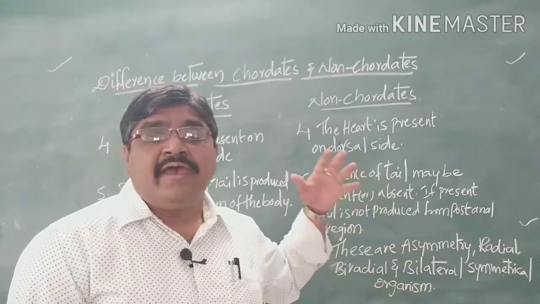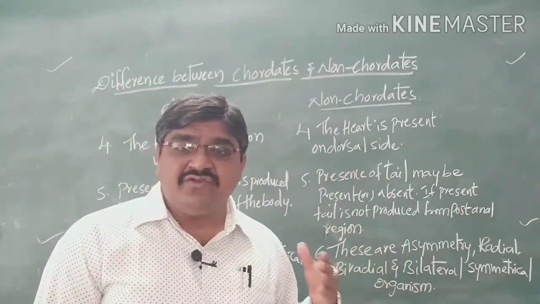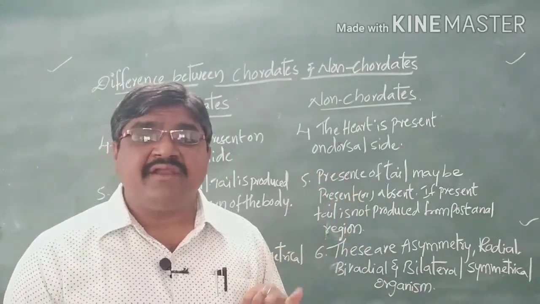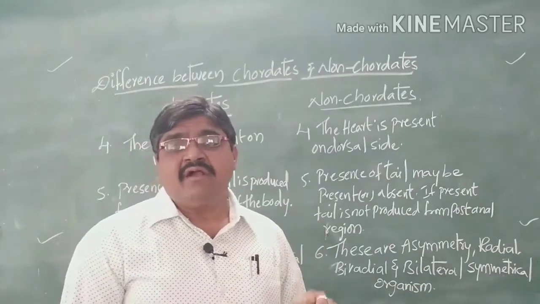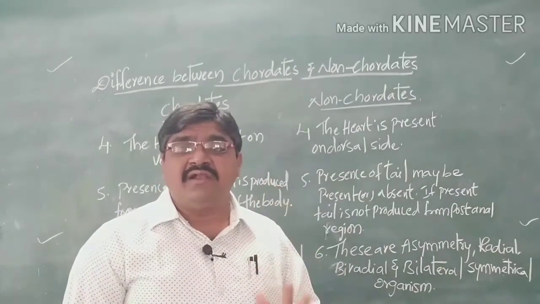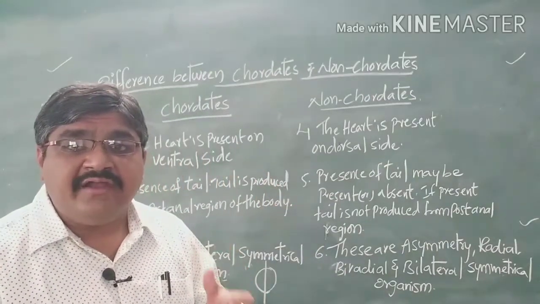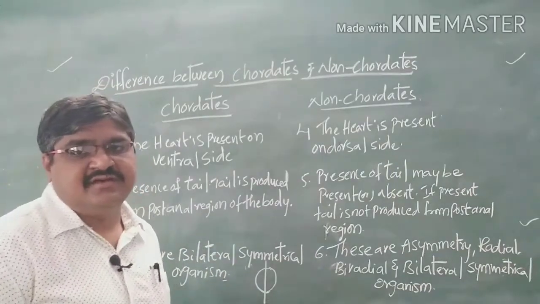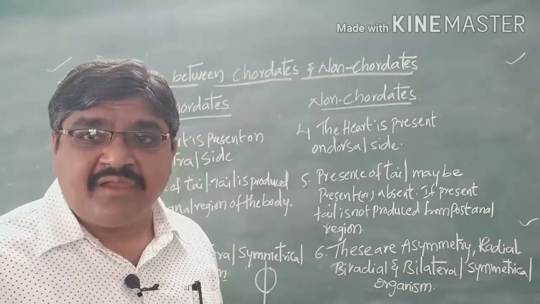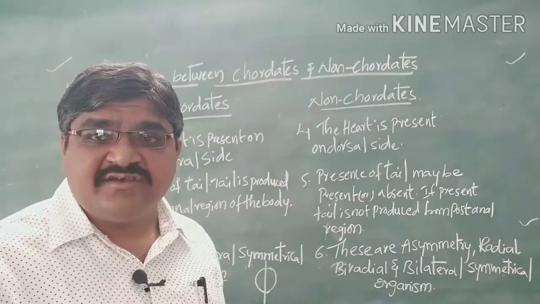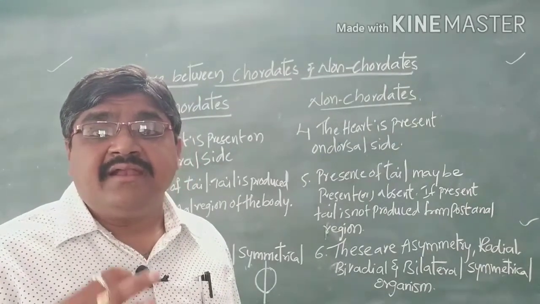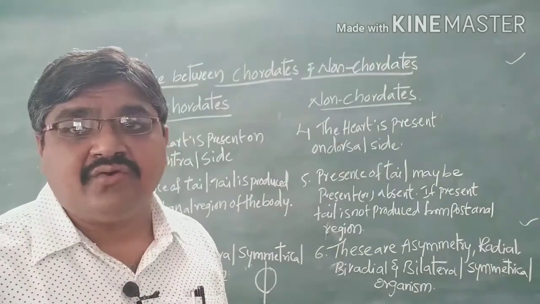That means non-chordates or invertebrates show asymmetry, radial symmetry, biradial symmetry, as well as bilateral symmetry. But chordates show only bilateral symmetry. In only one vertical plane when you cut, we are able to get two identical halves. Such a type we call bilateral symmetry, which takes place in chordates. In non-chordates, it shows asymmetrical, radial, biradial as well as bilateral symmetry.